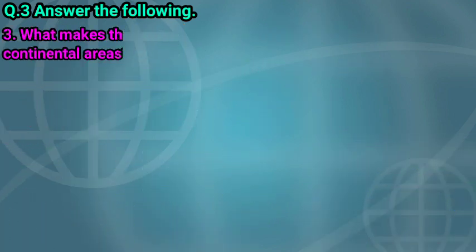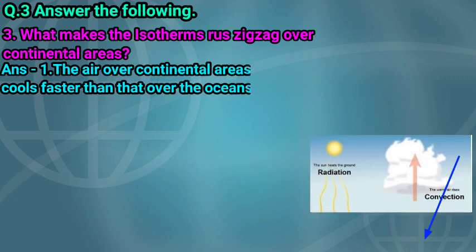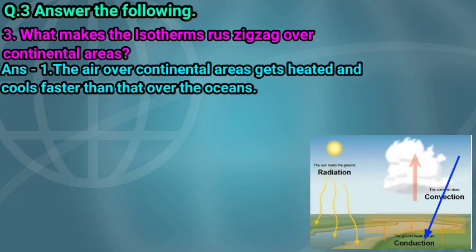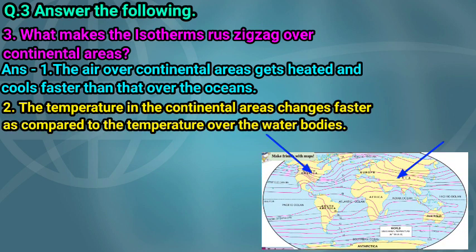Next question, question number 3: What makes the isotherms run zigzag over continental areas? Children, we learned the air over the continental area heats and cools faster than that over the ocean. The temperature in the continental areas changes faster as compared to the temperature over the water bodies.